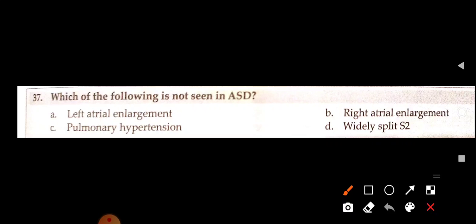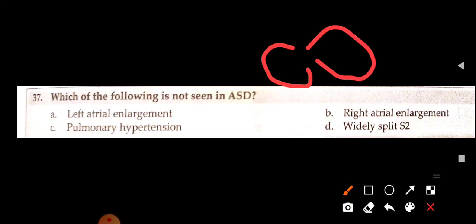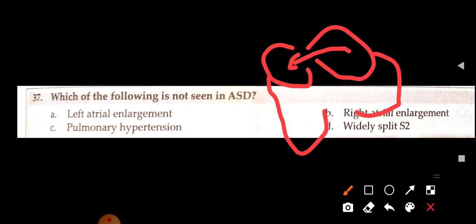Okay. Which of the following is not seen in ASD? In ASD, which of the following are we not going to see? Listen, this is the right atrium, this is the left atrium, right ventricle, left ventricle. What happens? Blood goes from here.